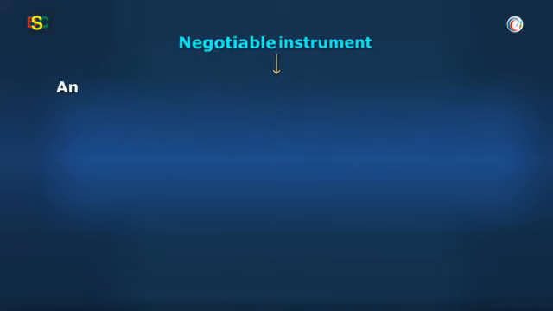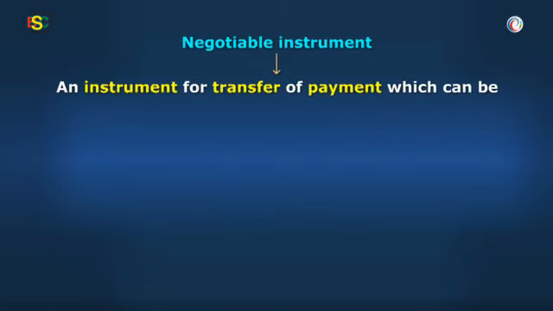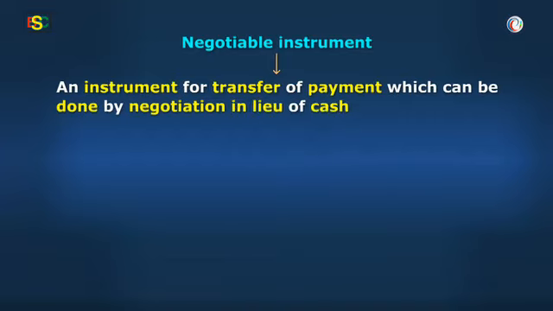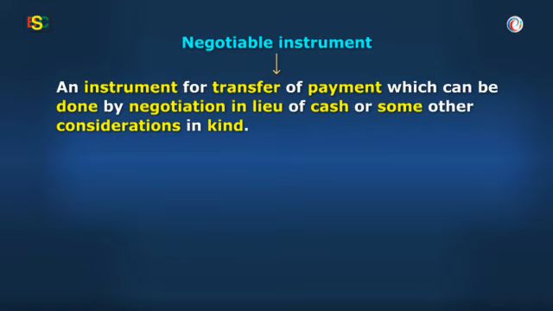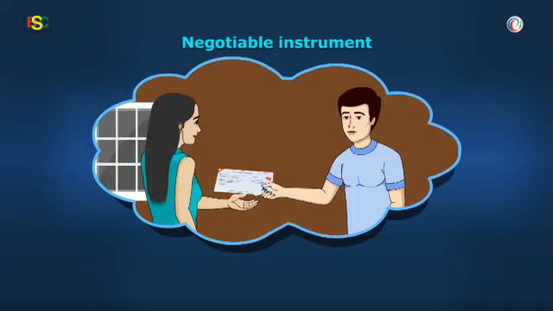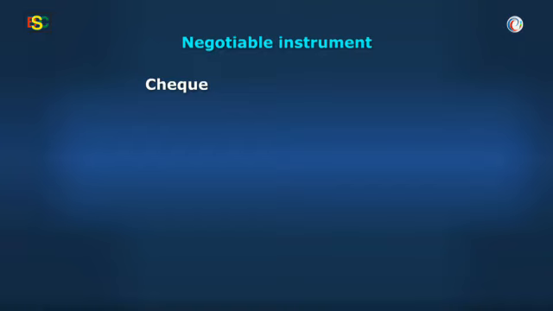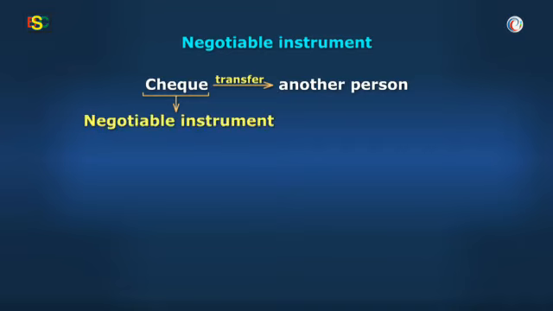Both words combine. A negotiable instrument is an instrument for transfer of payment which can be done by negotiation in lieu of cash or some other consideration in kind. For example, when you pay somebody with a check, you are not giving him money, but you wish to transfer the payment to the recipient in a particular manner, and the check becomes the instrument to effect the transfer. The recipient may negotiate it further or transfer it to another person, so it is a negotiable instrument.